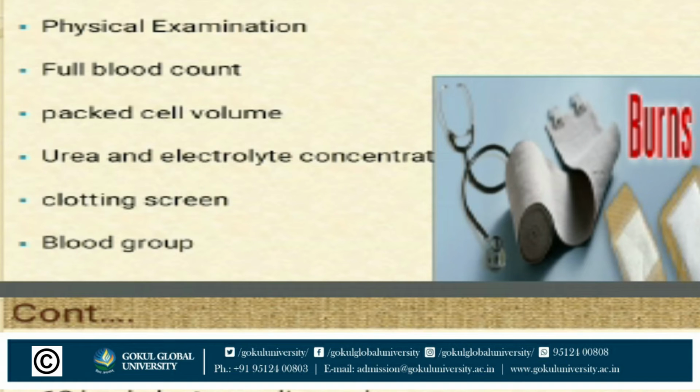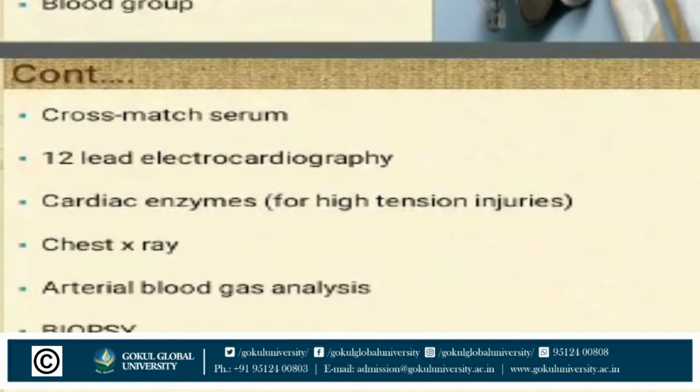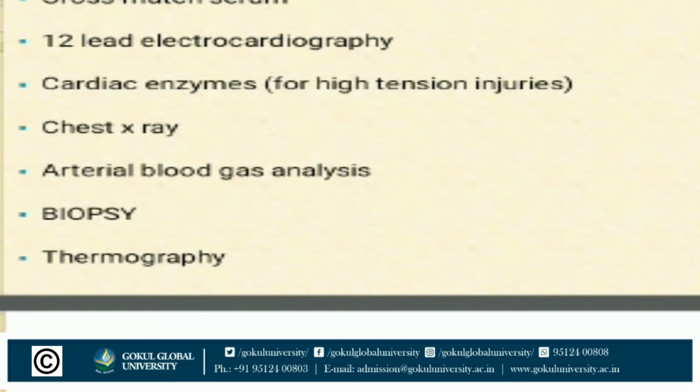Then full blood count, packed cell volume, urea and electrolyte concentrate, clotting screen and blood group. The next one, in continuation of diagnostic evaluation: cross-match serum, 12-lead electrocardiography, cardiac enzymes, chest X-ray, arterial blood gas analysis, biopsy and thermography.